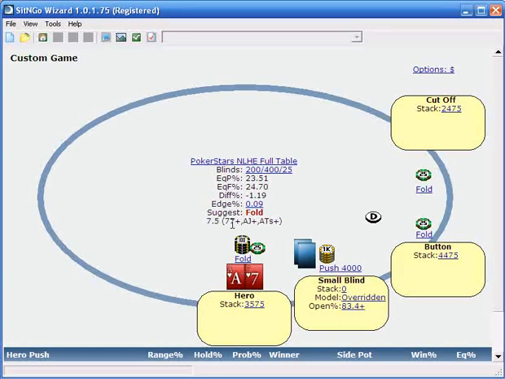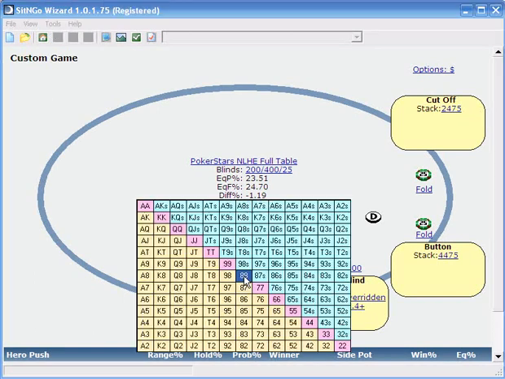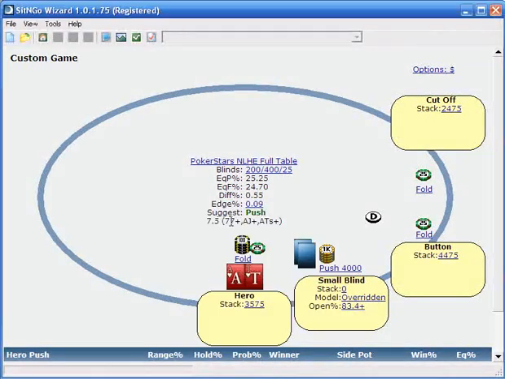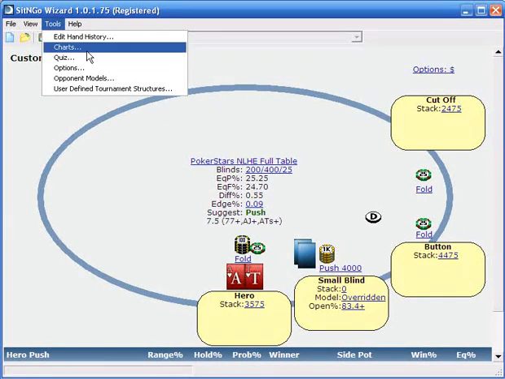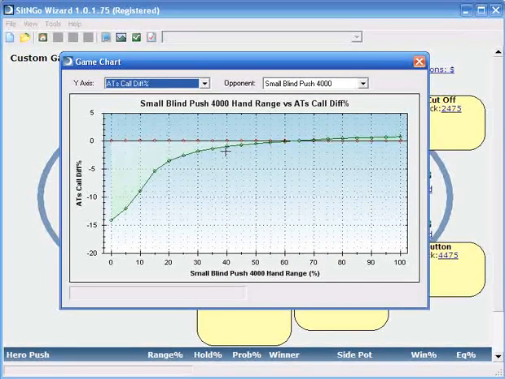And in fact, ace-10 suited would be the weakest suited ace we would need to call. And we can again look at the chart. Let's say, for instance, that we did have ace-10 suited. Okay, now we'd be correct to call. And how we know, we can look and see how much we are winning or losing depending on how wide he's shoving all in. Again, we'll go to Tools, Charts, and now if he's shoving very narrow, if he's shoving pretty much only aces or kings, we lose a lot. And if he's shoving, about 65% is the cutoff. So if he's shoving wider than about 65%, we're correct to call.